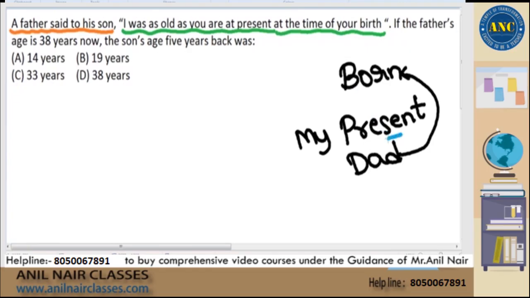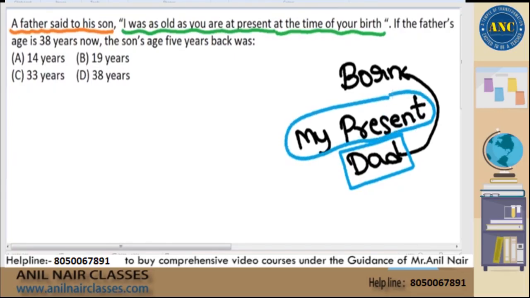He is saying, I, in this question, it is my father. I was as old as you are at present. My father's age at that time when I was born is exactly the same as my present age right now. If the father's age is 38 years now, find the age of son 5 years back. What is the age of son 5 years before is the question.